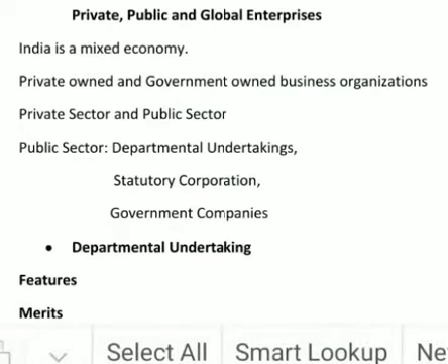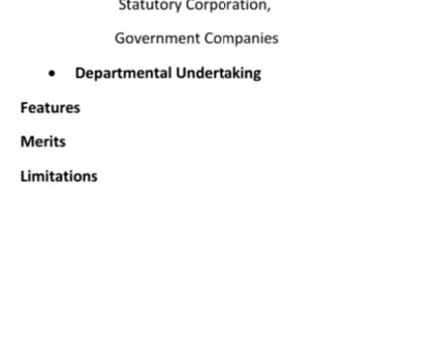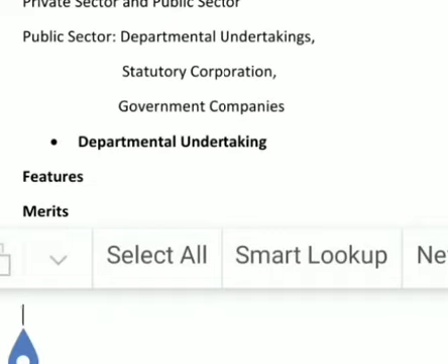Apart from this, as I said, it uses the money found in the government treasury. After using the money, all the revenues that come in, where does that money go? It goes back to the treasury itself.